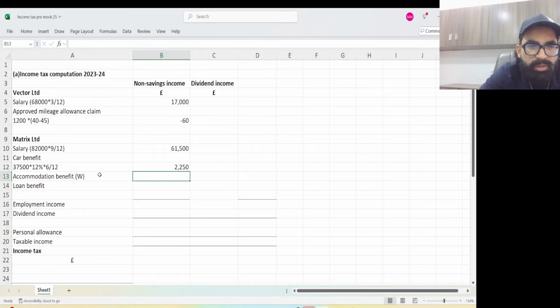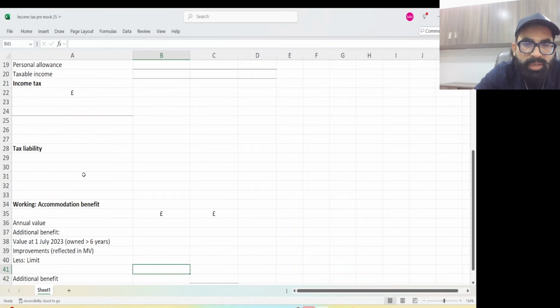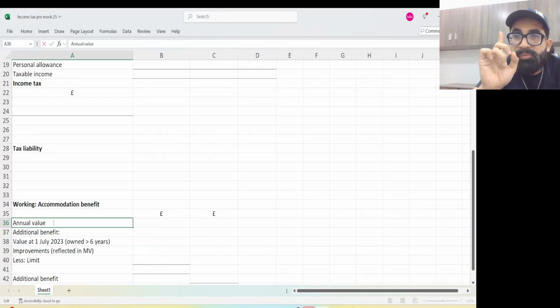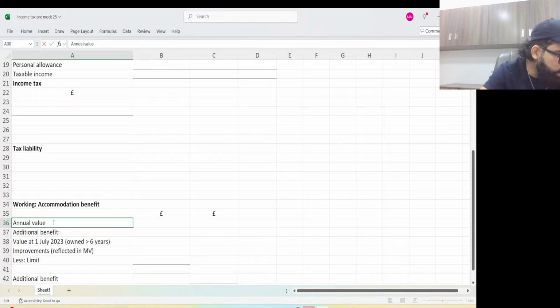2250. Okay. Now accommodation, let's do working for accommodation. There is no fuel benefit for car because the employer did not provide a single penny for fuel. See, this is the annual value working. So annual value, don't forget one thing, that this complete accommodation benefit we have to calculate only for 9 months. Only for 9 months. So annual value given in the question is 6,500. Times we have to do 9 upon 12. Okay. Let me do it here.